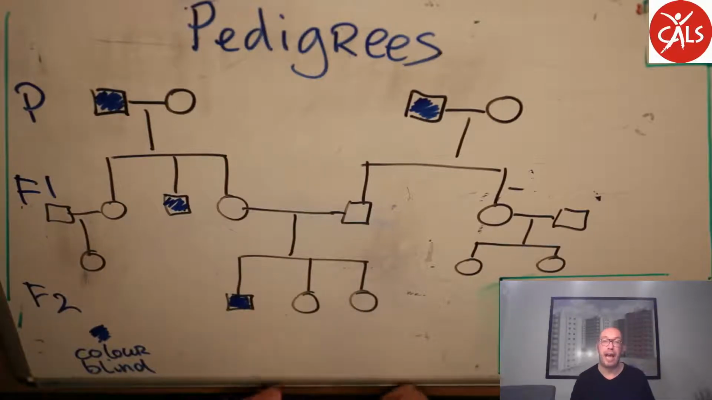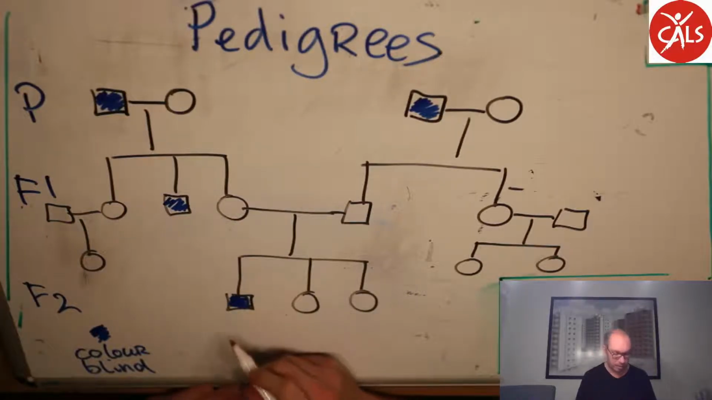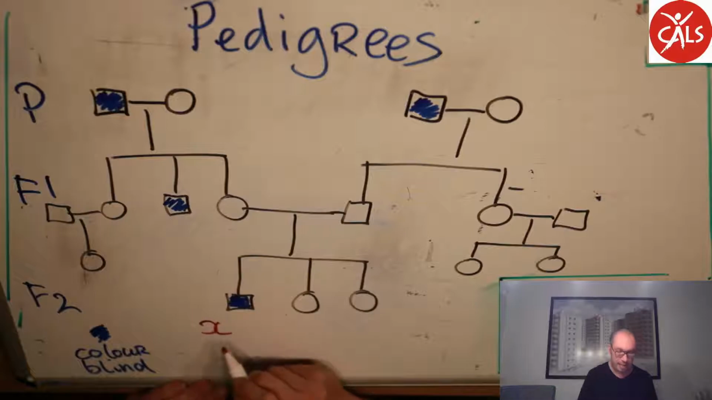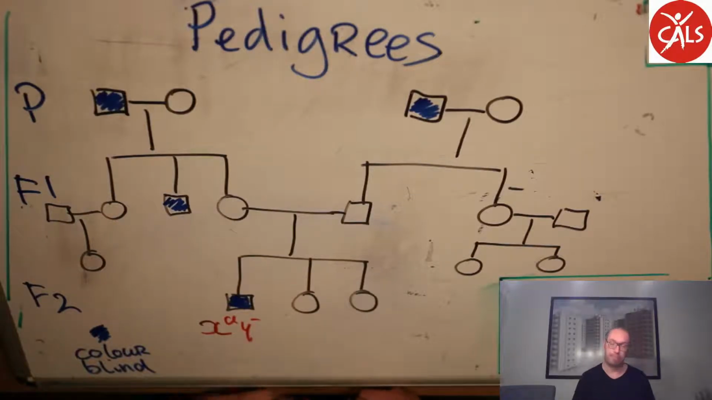A pedigree is a very handy way to sort things out genetically. So you can easily write the genotype underneath. So let's find out how it works. As we just discussed, color blindness is a sex-linked trait. Therefore, I know for sure that this boy's genotype is X small a Y nothing.